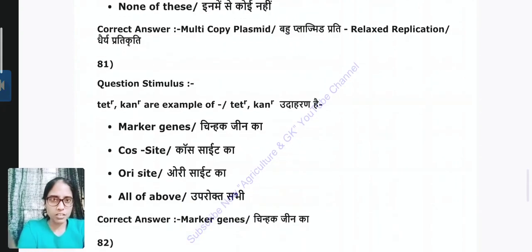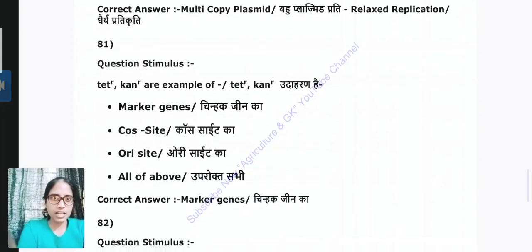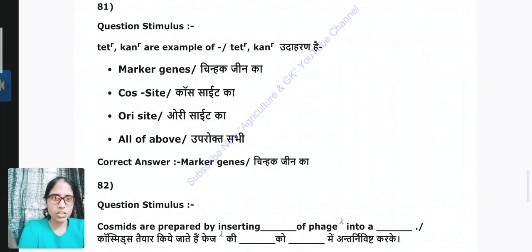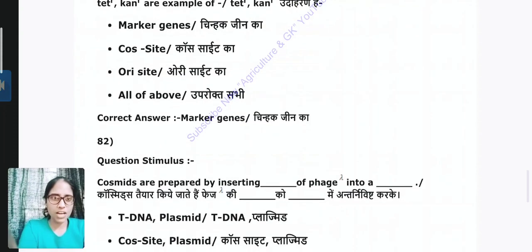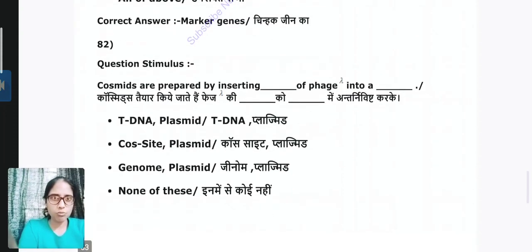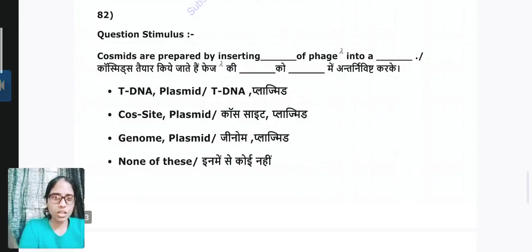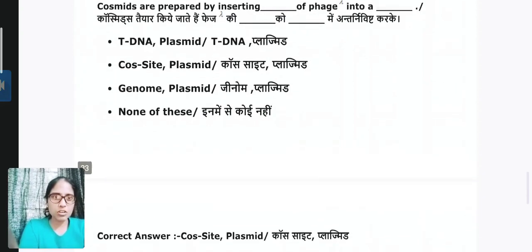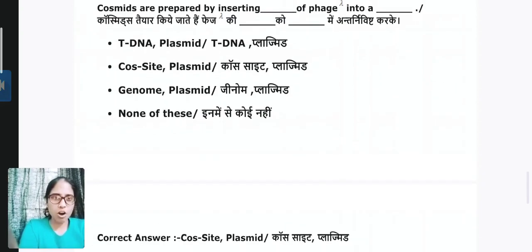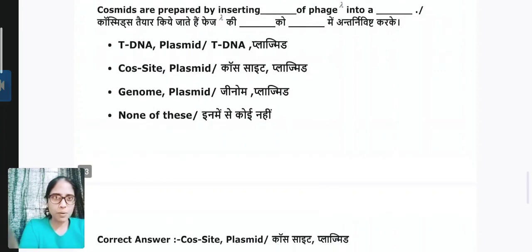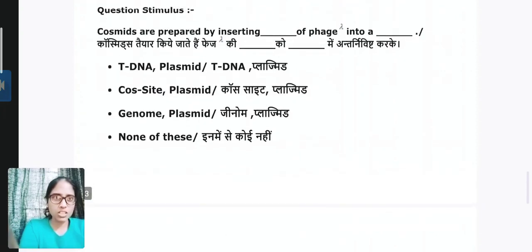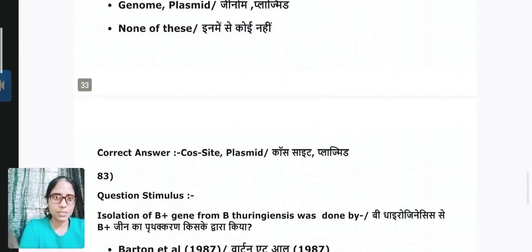Question 81. tet, kan are examples of marker genes. Question 82. Cosmids are prepared by inserting of phage into a, answer is cos site or plasmid. Cosmids are prepared by inserting cos site of phage into a plasmid.